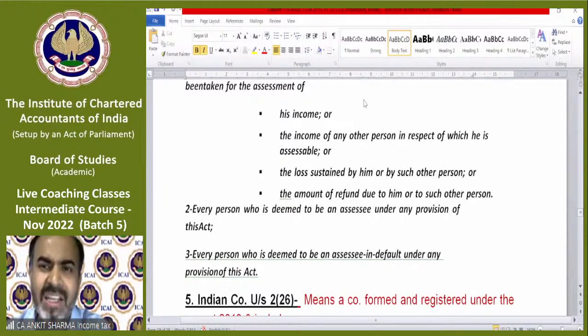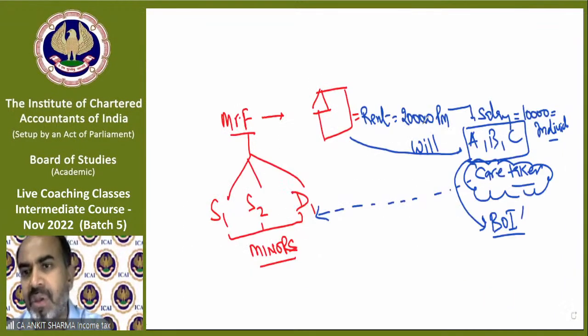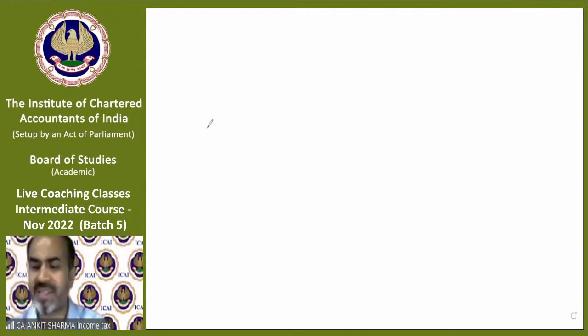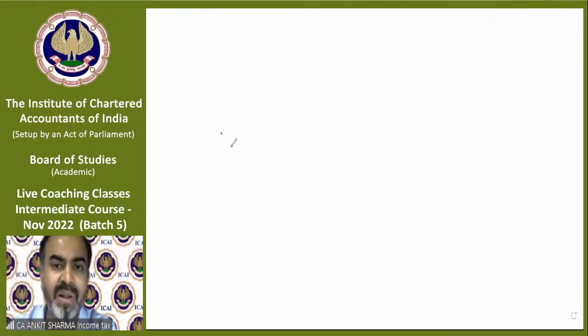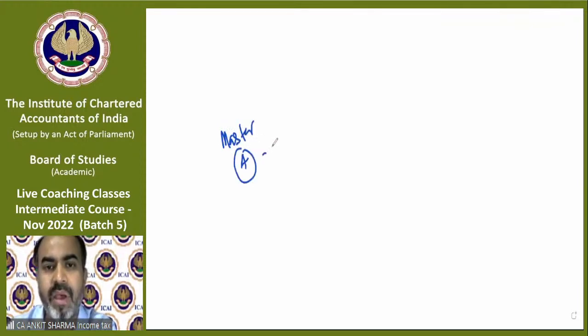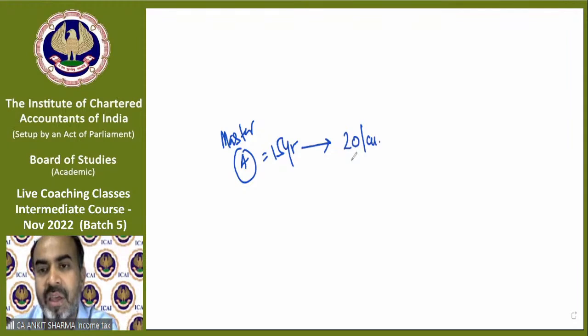So somebody asked me in the last session, do minors need to pay tax? And I say yes. For example, there is Master A and his age is 15 years. He's a TV star, a TV actor, and imagine he earned 20 lakh rupees in a year. He's a minor, but income tax does not care.